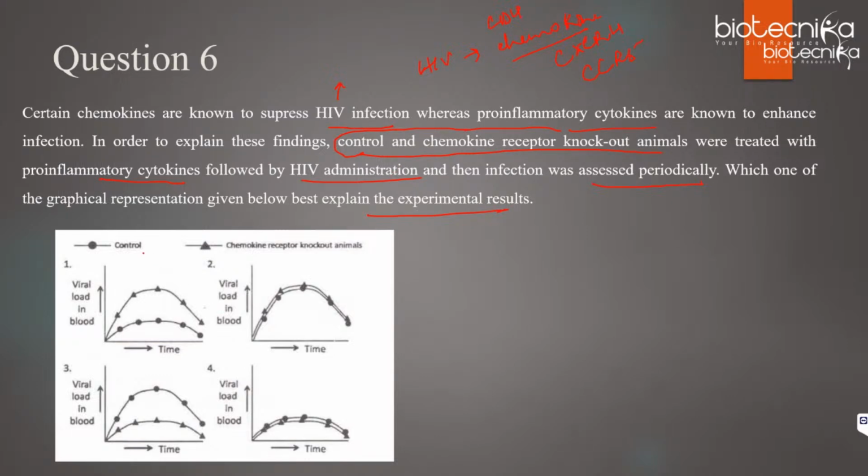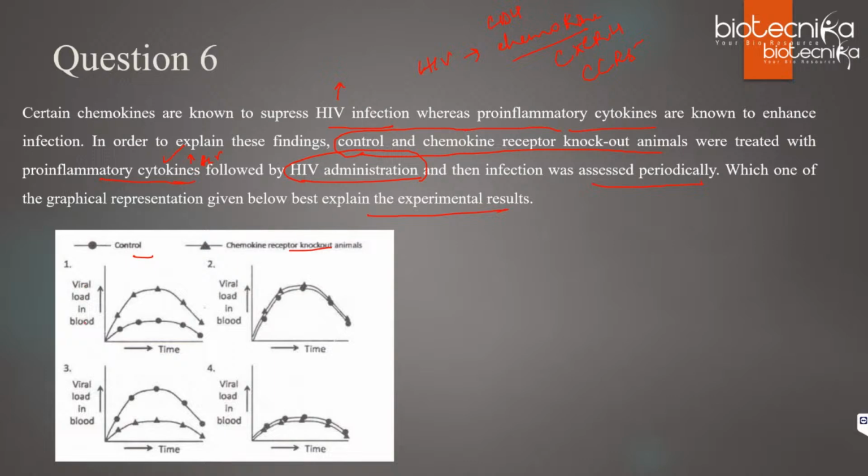According to the question, one is the control and one is chemokine receptor knockout animals. They were treated with pro-inflammatory cytokines followed by HIV administration. So can you all tell what will be the correct graph according to viral load? Pro-inflammatory cytokines lead to HIV infection. Now just see the graph.